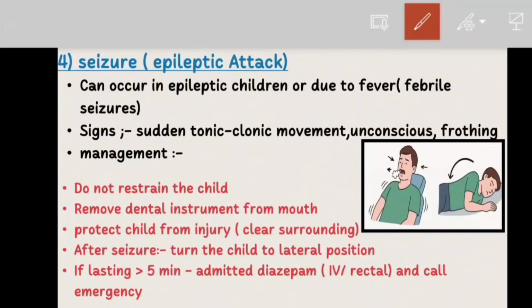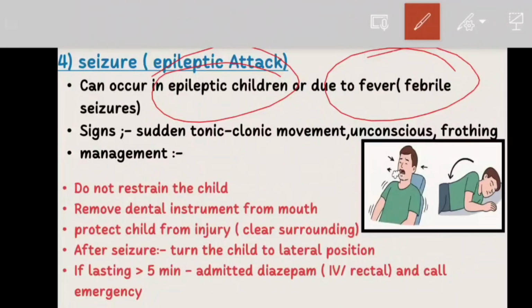So what is a seizure? A seizure is an episode of abnormal electrical activity in the brain. It may occur in a child with epilepsy. So it can occur in epileptic children and also during a febrile seizure, which is associated with a fever. Okay. So for example, a 9-year-old child with epilepsy is undergoing dental treatment. Suddenly the child loses consciousness and has jerky movements of the arms and the legs. So this is a seizure.